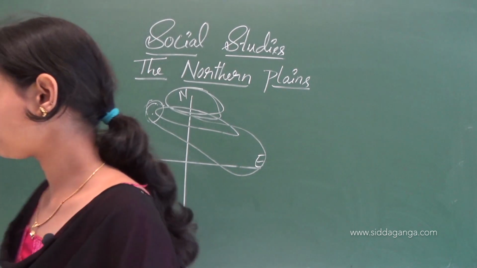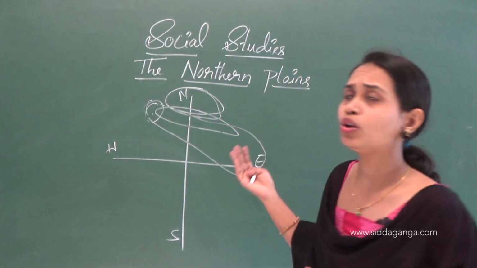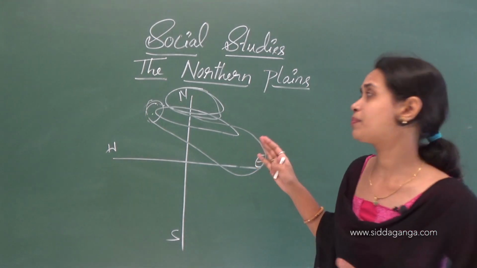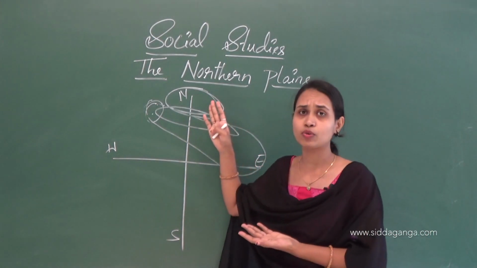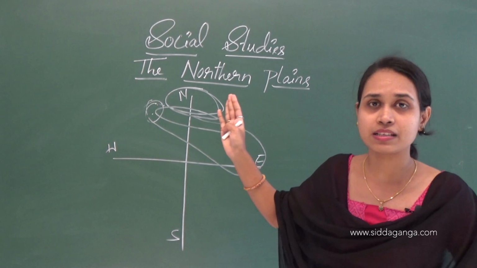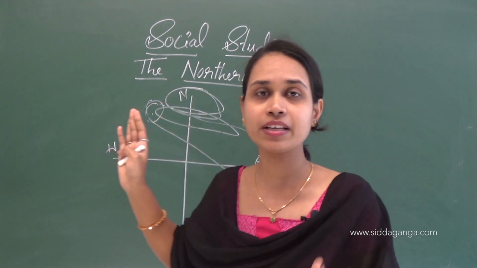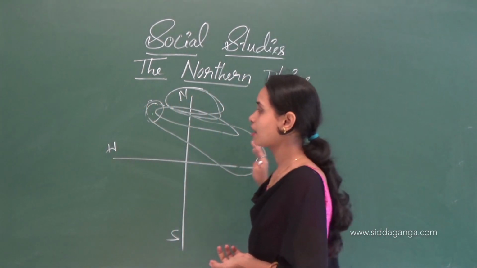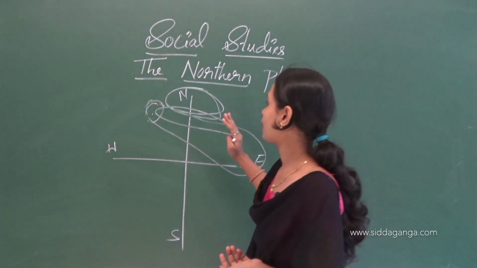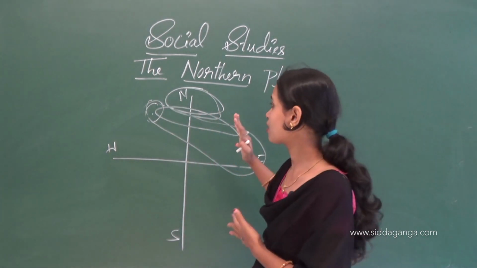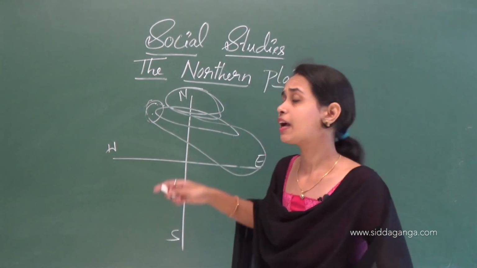So here we all know about the Himalayan rivers. Many rivers originated from the Himalayan glaciers, as I already told you. The main rivers Brahmaputra, Ganga, Yamuna originated from the Great Himalaya.